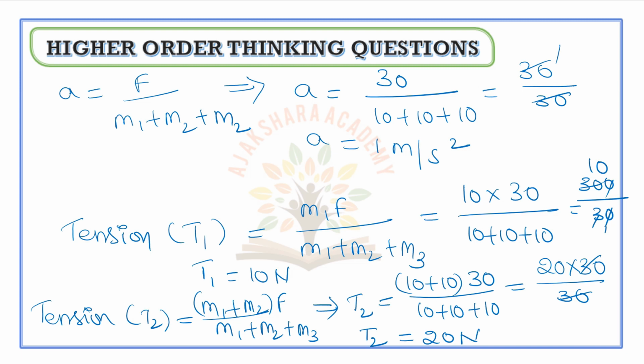So in this, the acceleration of each block is 1 meter per second square, and tension T1 is equal to 10 newtons and tension T2 is equal to 20 newtons. So therefore, acceleration is 1 meter per second square, T1 is 10 newtons and T2 is 20 newtons.